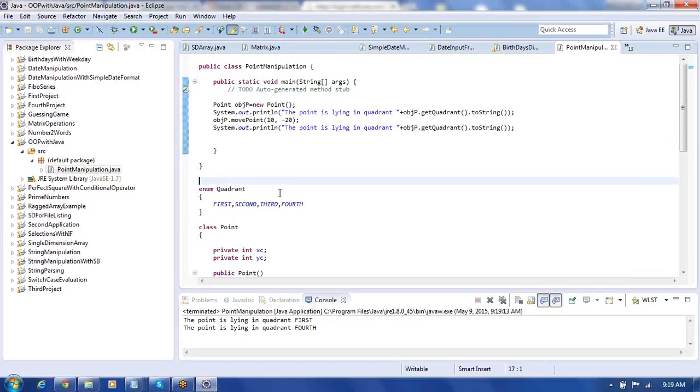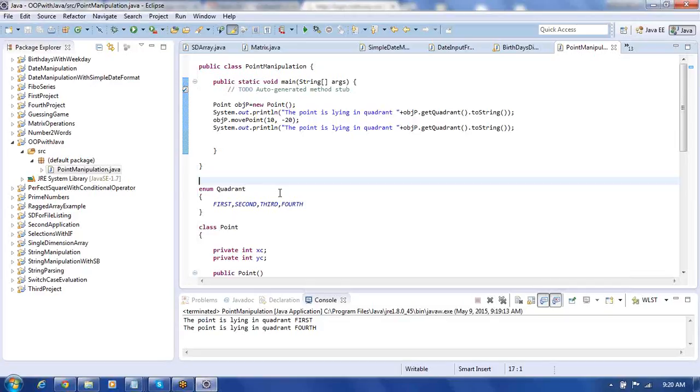Enum is nothing but user defined scalar type of data. I have defined the type of data. It's containing 4 constants. First value, second value, third value and fourth value. I have 4 constants, so I can use them like first, second, third and fourth. So quadrant dot first is giving you 0, quadrant dot second can give you 1, quadrant dot third can give you 2, quadrant dot fourth can give you 3. So like that you have integer constants first, second, third and fourth. So this is what user defined type of data, which is nothing but scalar data. It's not aggregate data, it's scalar data.